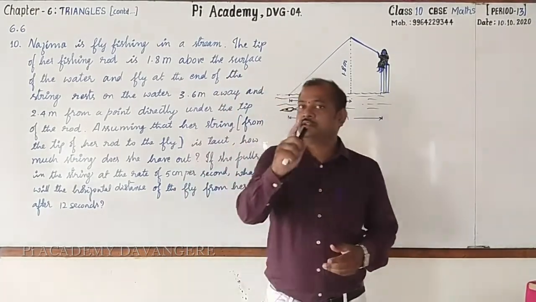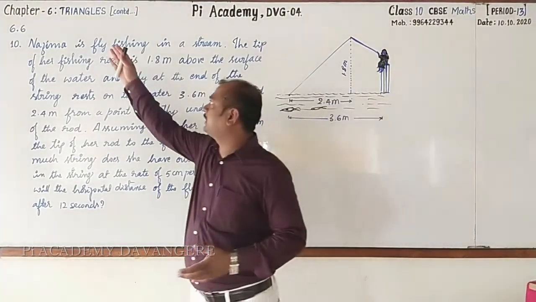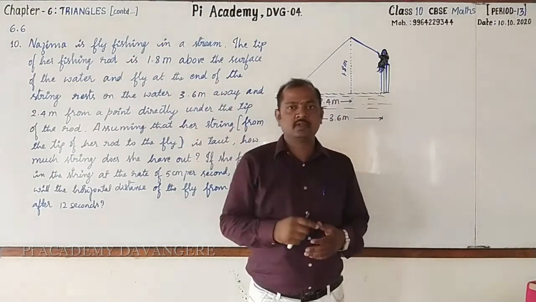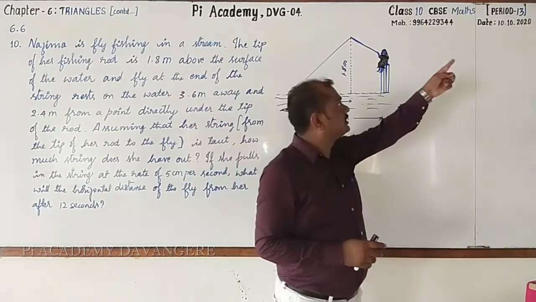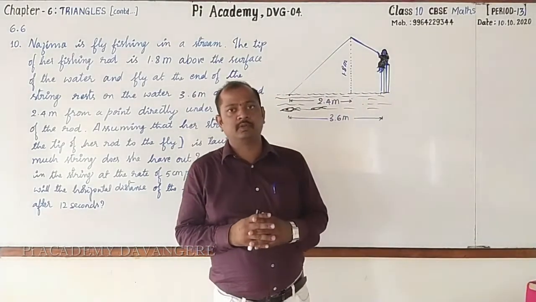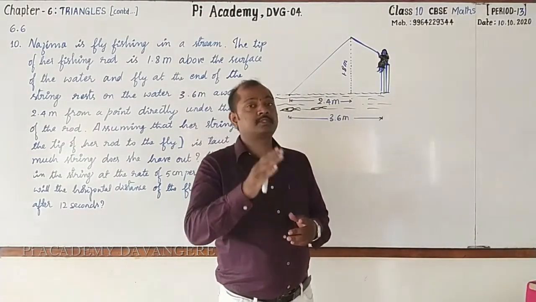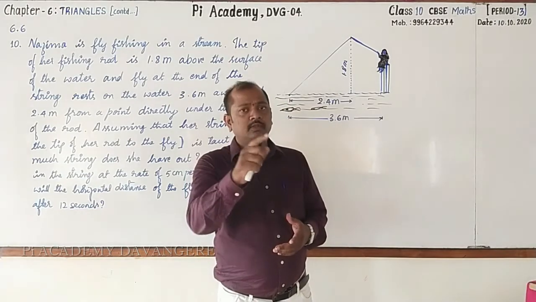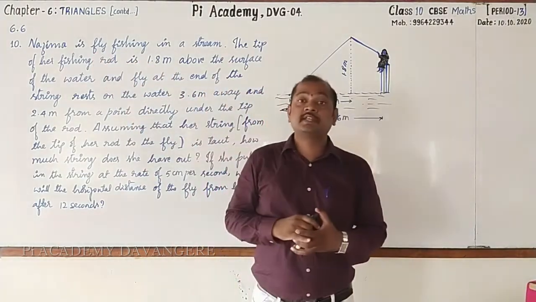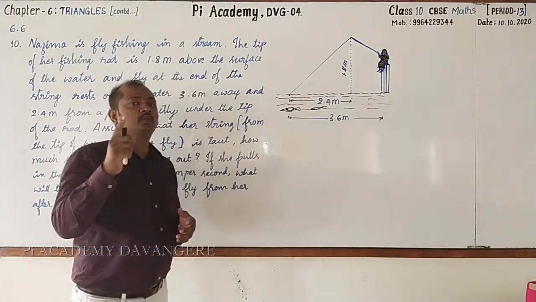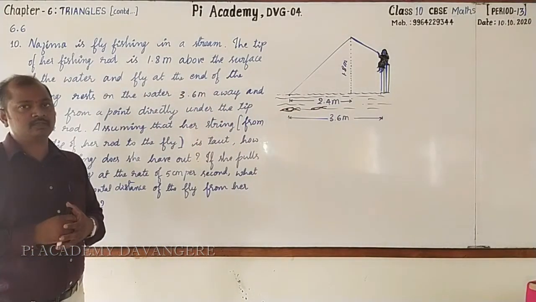Dear students, in the last class we were discussing the chapter triangles, right? Now let's continue this, and do remember this is the 13th period of this chapter. This will also be the last period. In the 12th period, we were solving the problems in exercise number 6.6. In that, a total of 9 were over, right?